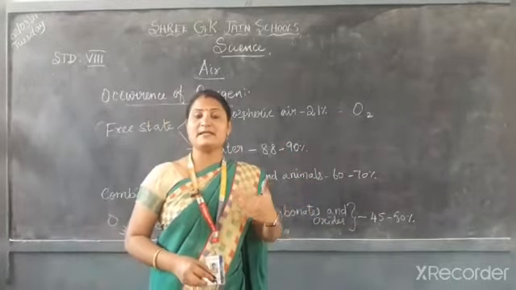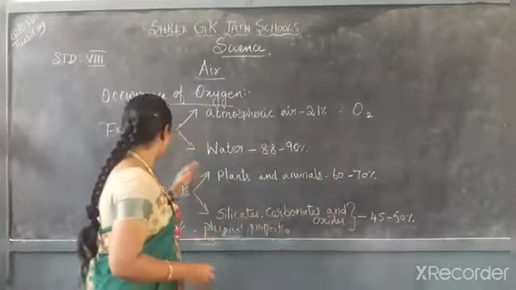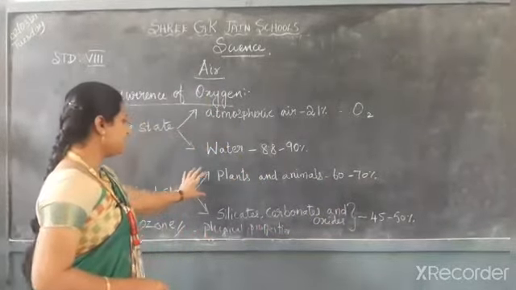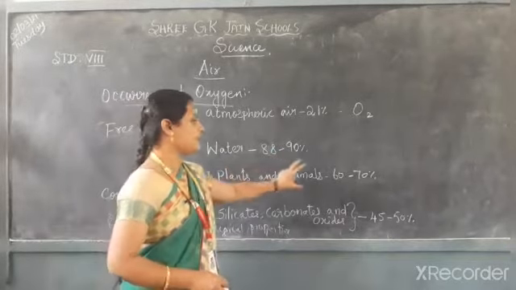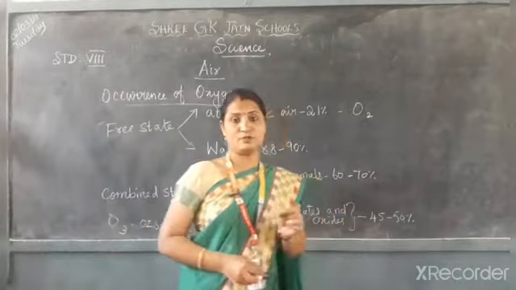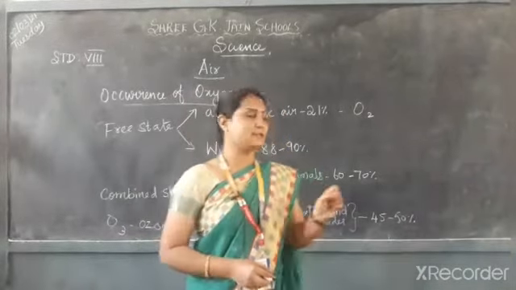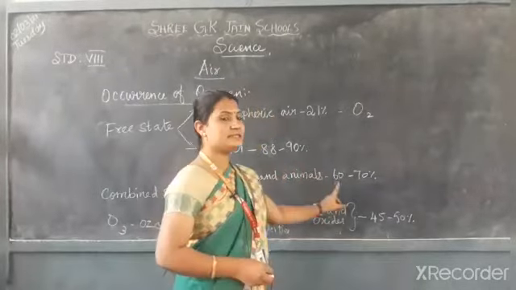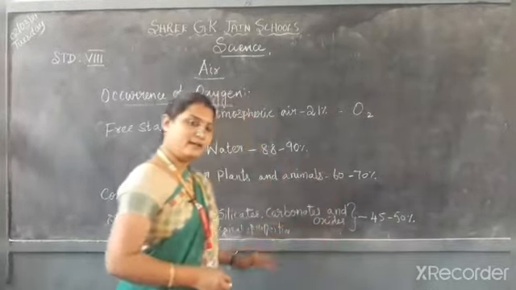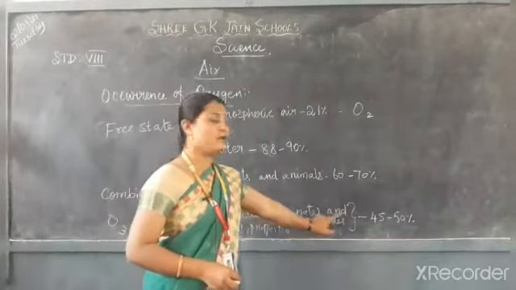Combined state means it can combine with any other elements. See, in combined state it exists in plants and animals as 60 to 70%. So 60 to 70% of combined state oxygen is present in plants and animals. And elsewhere it is present as silicates, carbonates and oxides.